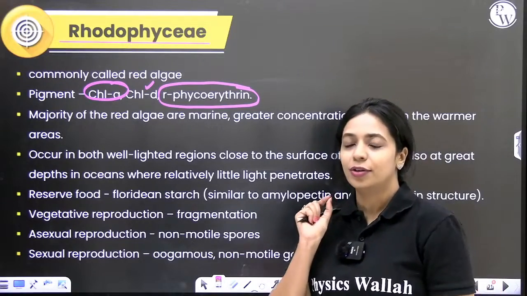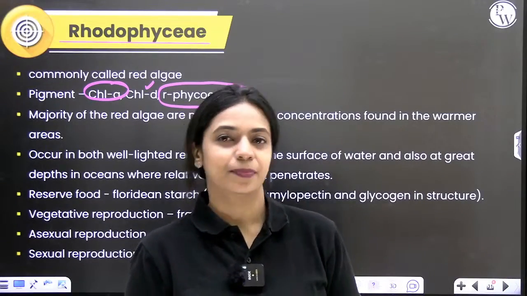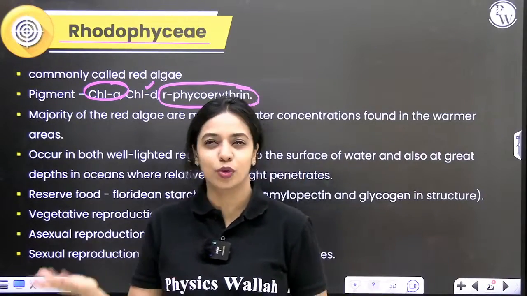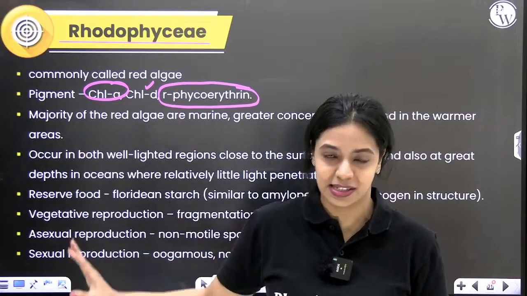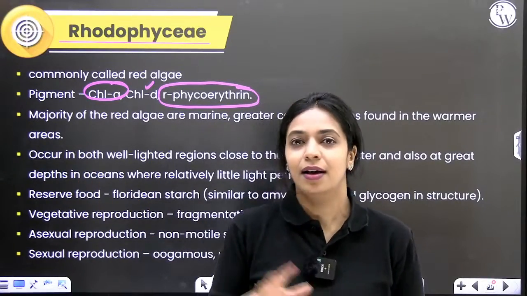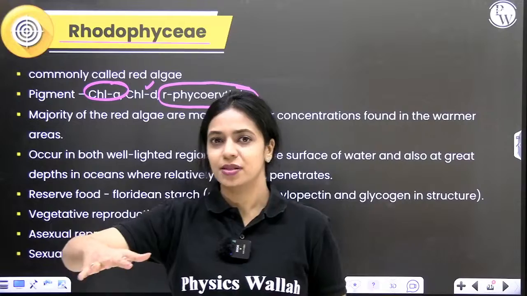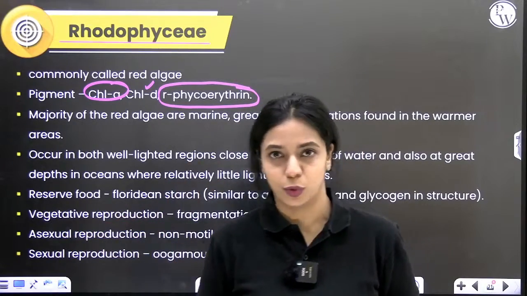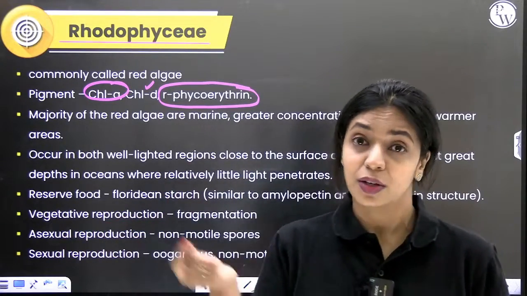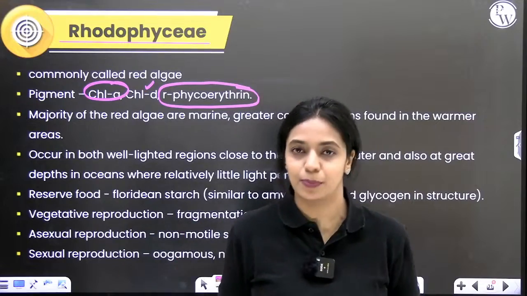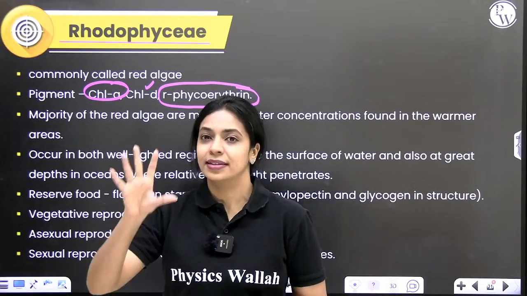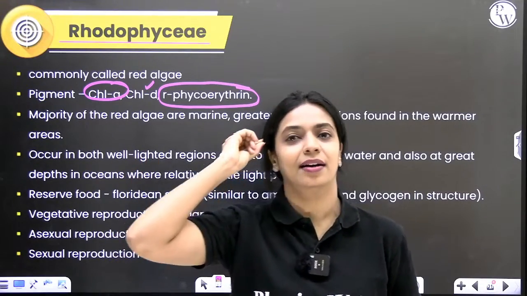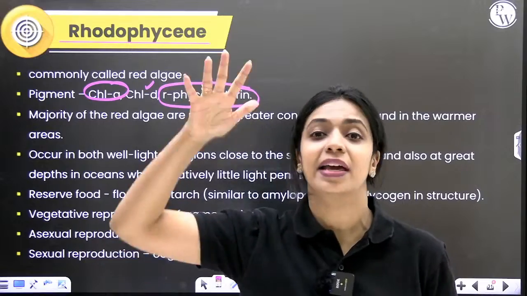Now, you might get a question asked like, algae are mostly aquatic. We discussed that in the first slide itself, general characters of algae. Mostly they are found on the surface because for algae to survive, they need food. They are capable of synthesizing food, and to synthesize food, sunlight is very important. That is why you mostly see algae growing in the upper layers of water.